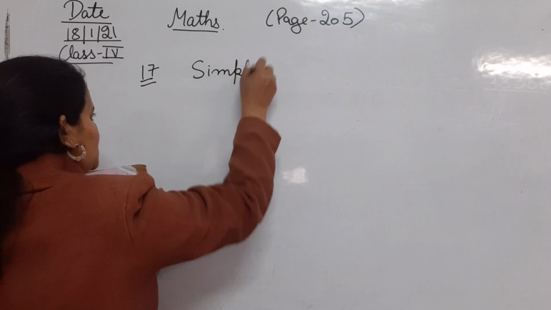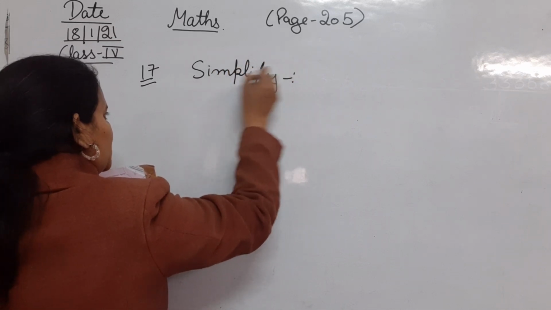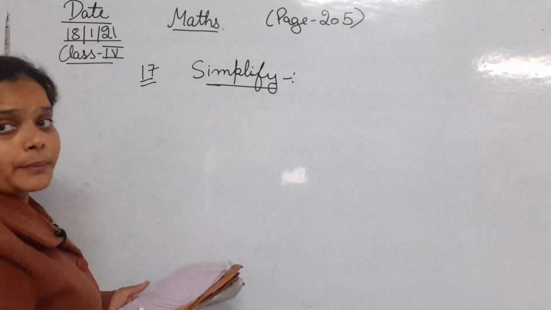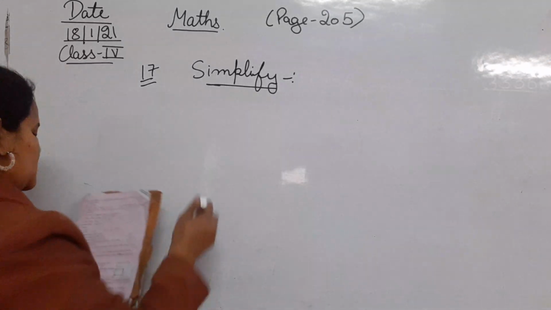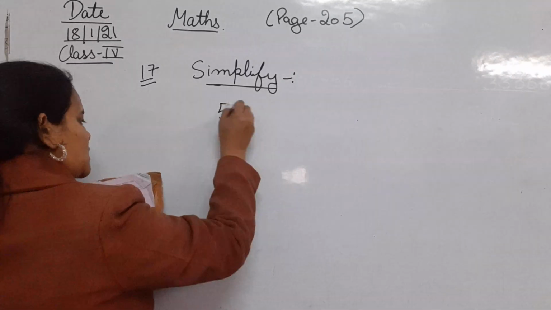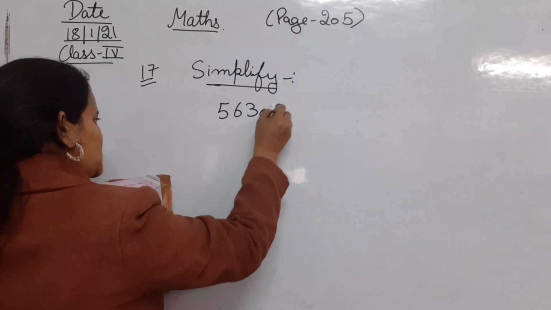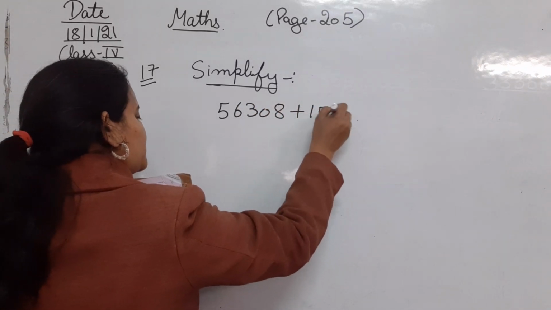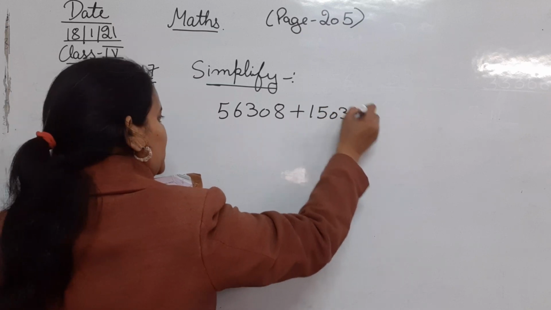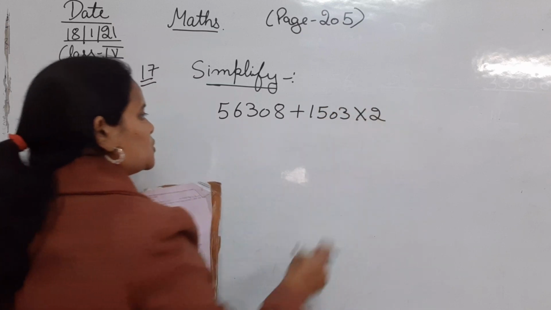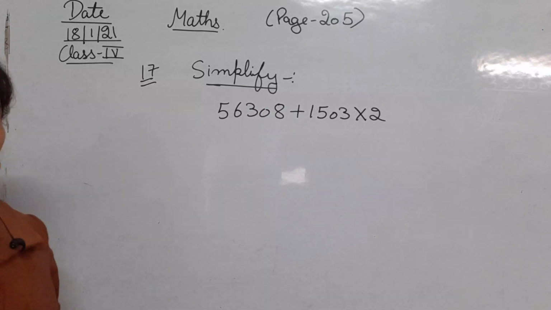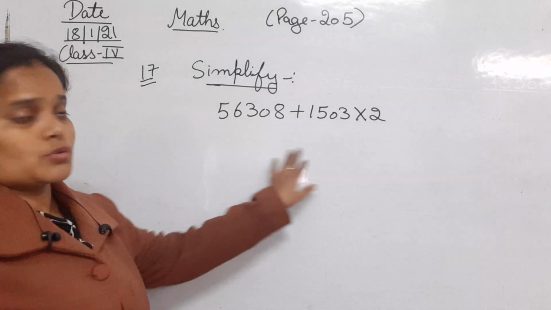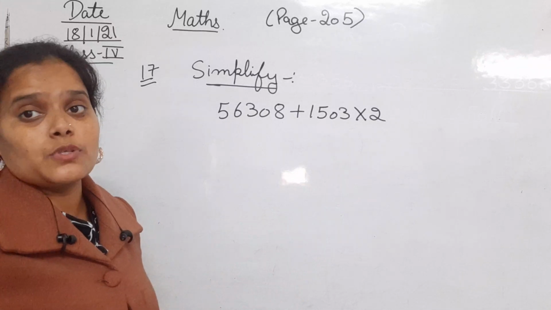That is 56,308 plus 1,503 multiplied by 2. Okay, so we have to just simplify.